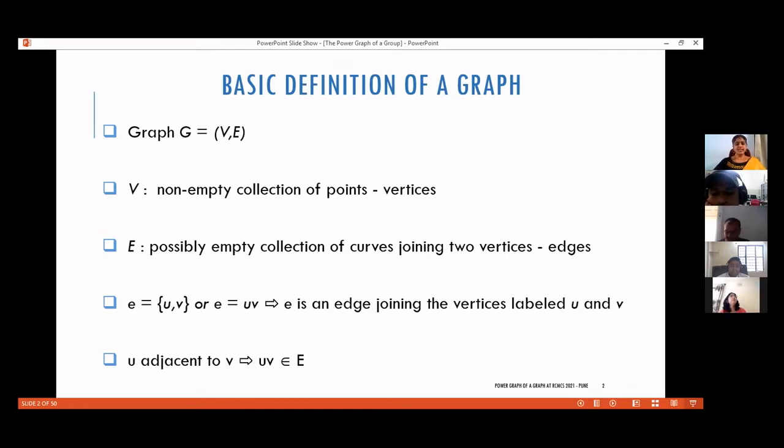And we say that U is adjacent to V in this case. If UV is an edge, we say that U is adjacent to V. Similar is the case for edges. If 2 edges E and F share a common end vertex, we say that the edges are adjacent to each other. And when E equal to UV, we say that E is incident on the vertices U and V.